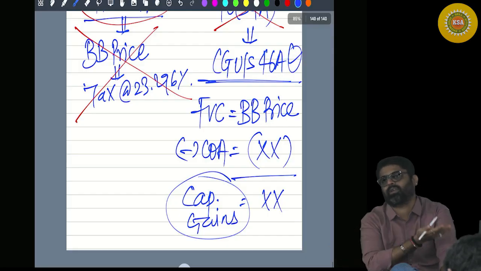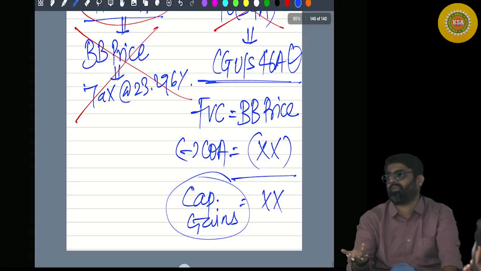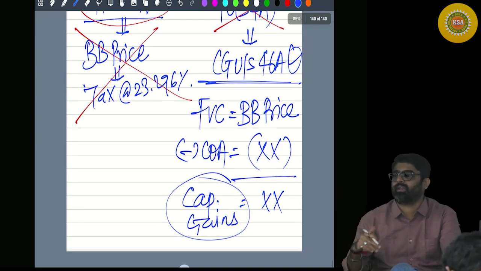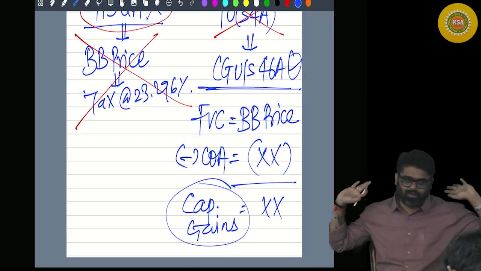Anyways, the government was getting 20% from the shareholder. So what is the benefit of charging this amount in the hands of shareholder if we are getting the same amount of tax?